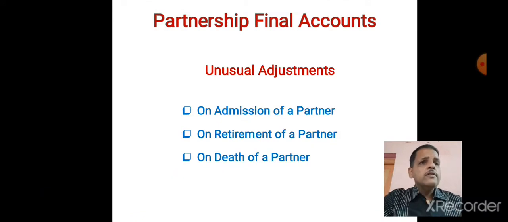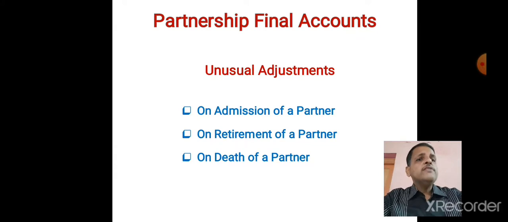Now, there are three different situations which may happen in the life of a partnership firm. Sometimes there is admission of a partner, sometimes there is retirement of a partner, and sometimes unfortunately there is death of a partner, and we have to give accounting treatment in such situations.